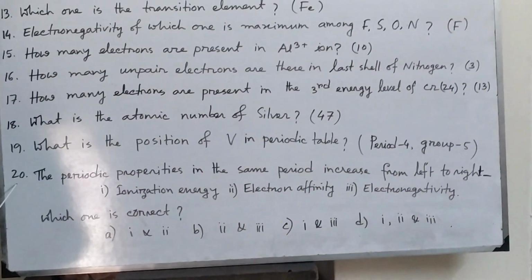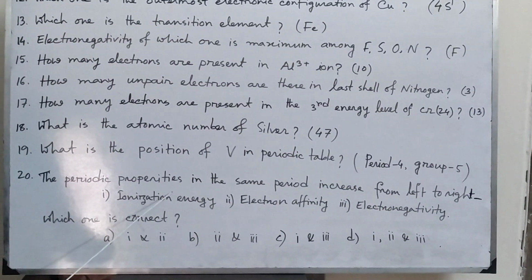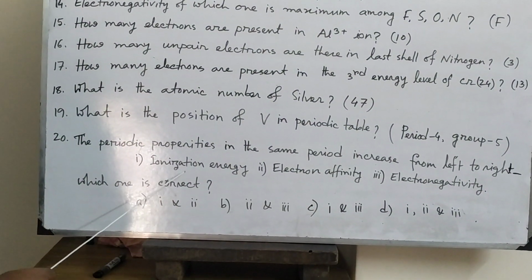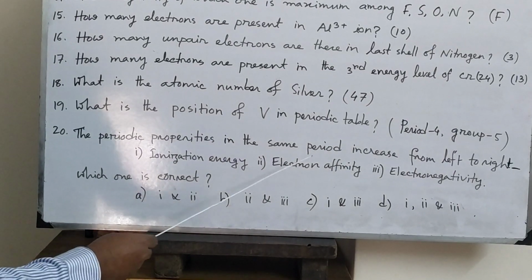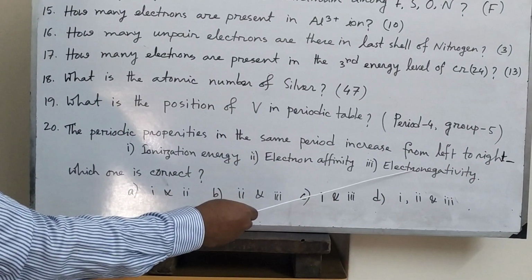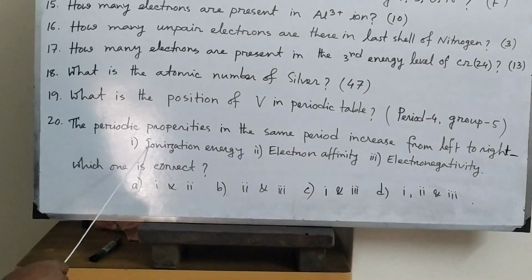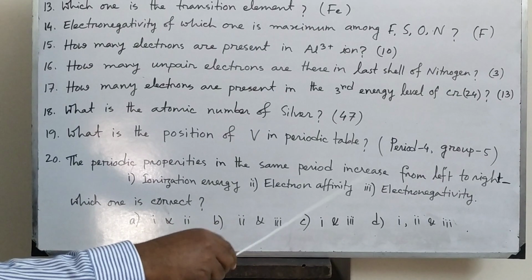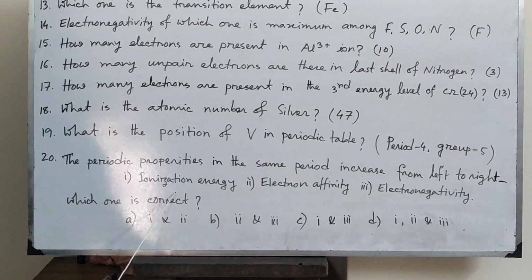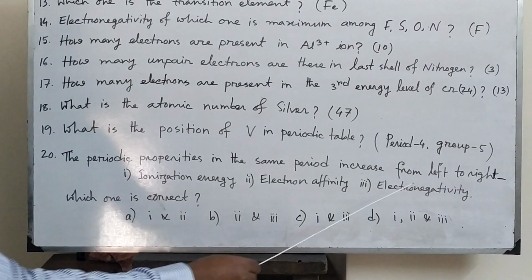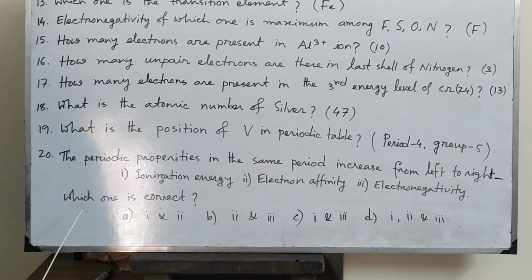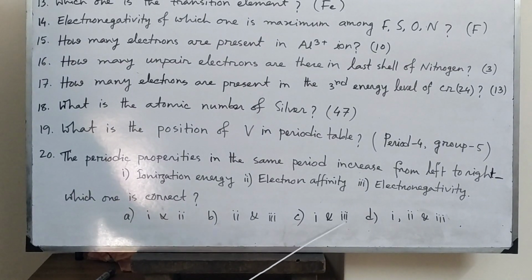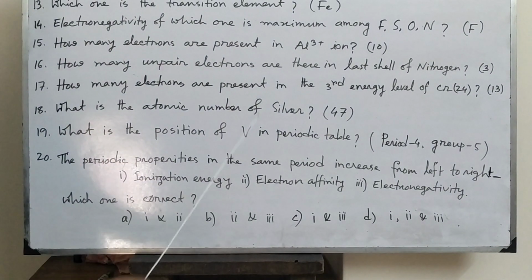Then the last one. The periodic properties that increase in the same period from left to right: 1. Ionization energy. 2. Electron affinity. 3. Electronegativity. We know that in the same period, if we move from left to right, atomic size decreases, but ionization energy increases, electron affinity increases, electronegativity also increases. So which one is correct? 1, 2 not correct, 2, 3 not correct, 1, 3 not correct. So 1, 2, 3 is correct.